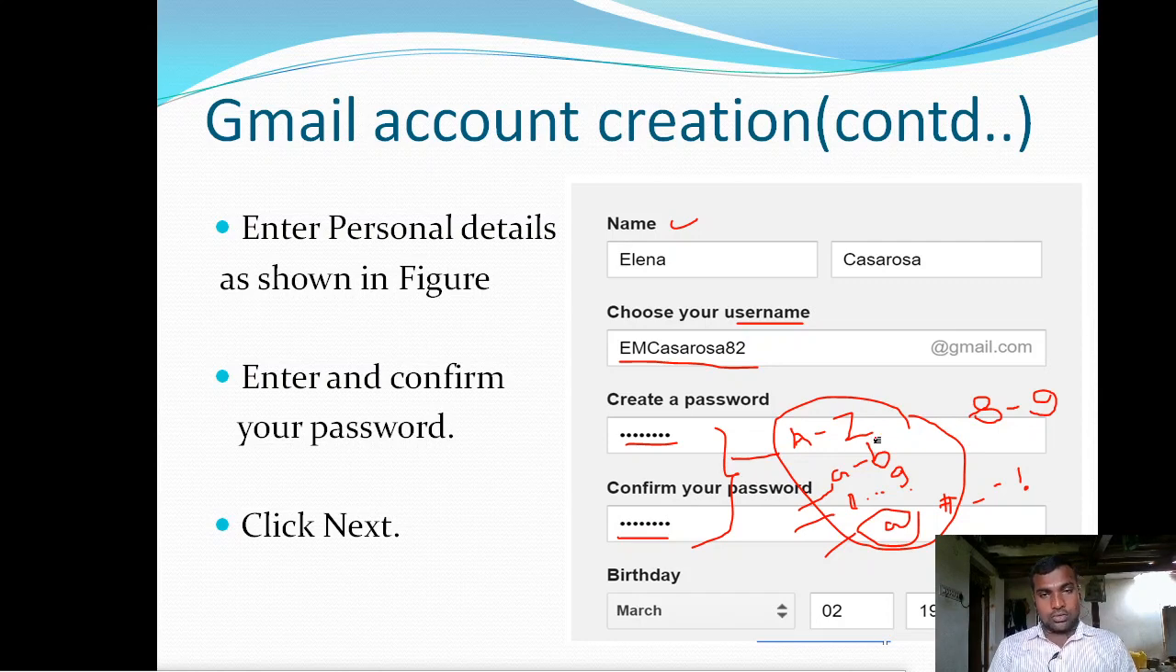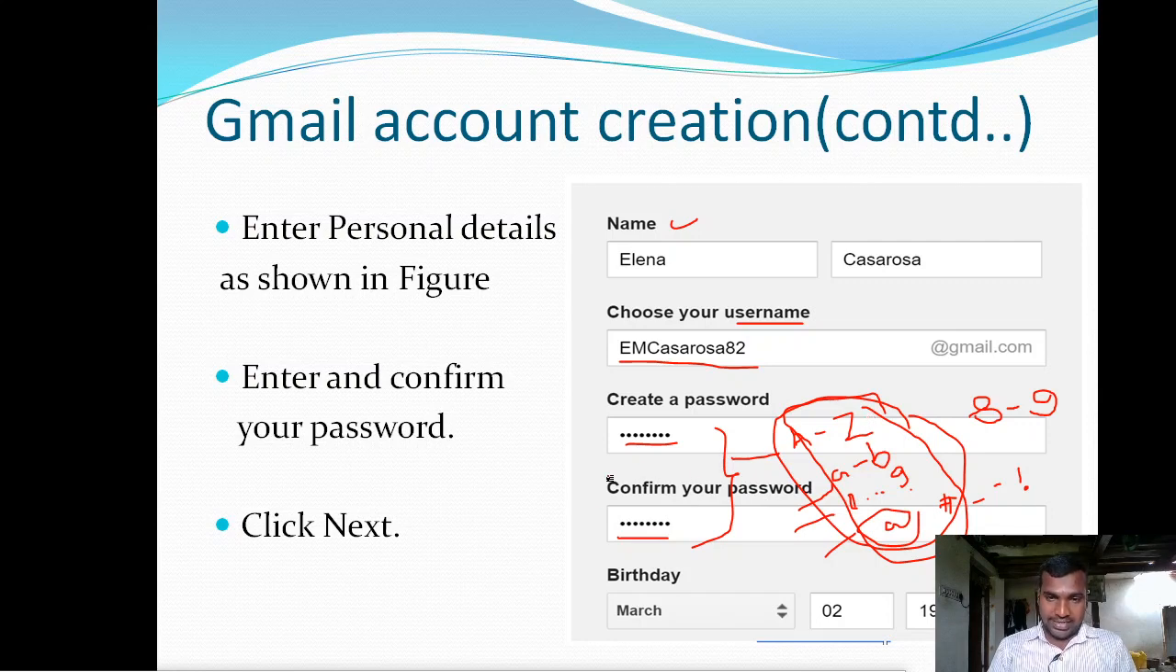Not only for a Gmail account, while you are creating any password for anything, it may be internet banking, it may be some other Google account, it may be a phone or a computer password, you must include all these four conditions, then that password is very strong.